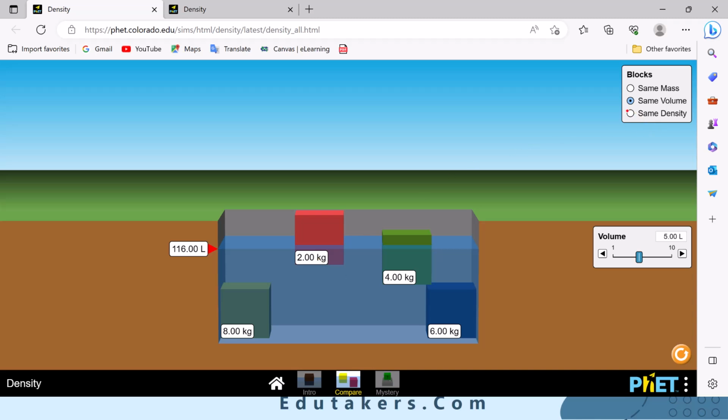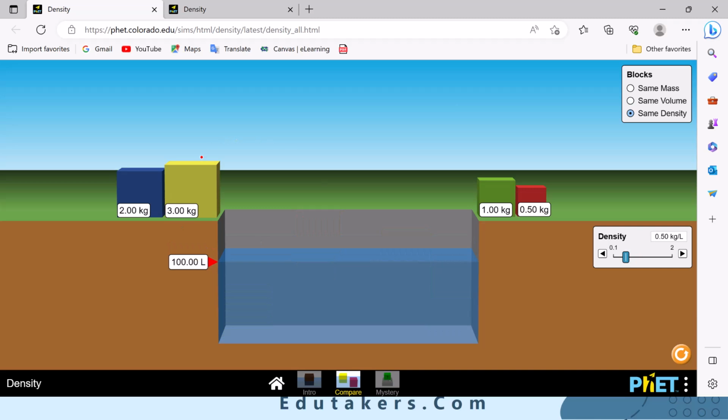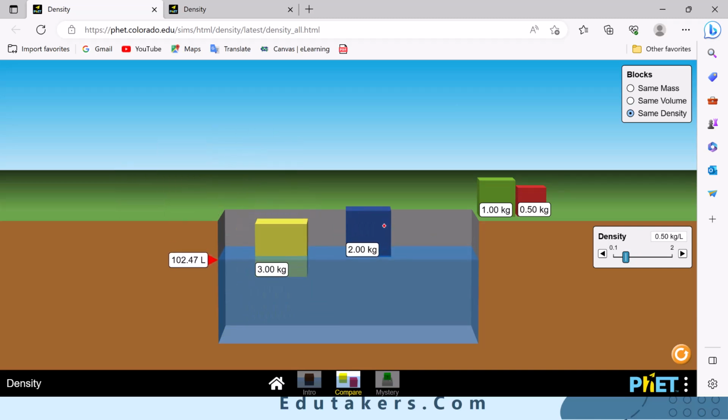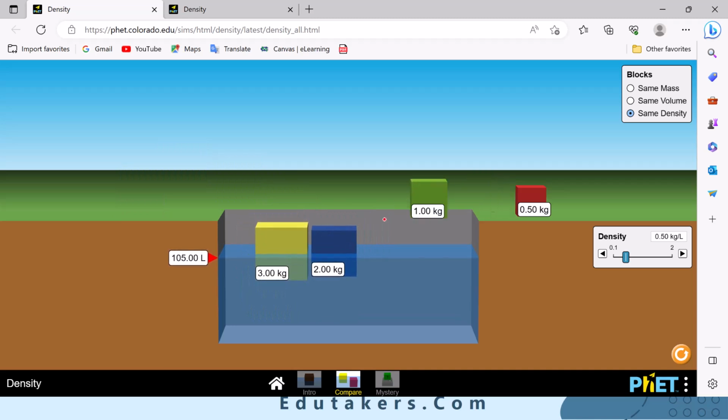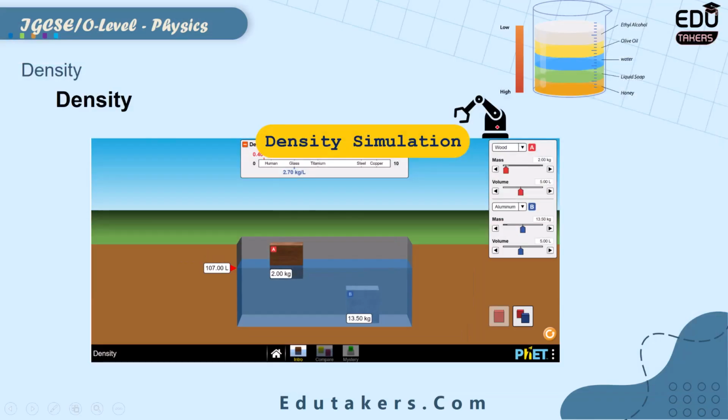After that, if I consider here that the density for all of these is the same, then see here, when the density is the same, what will happen? The density for all of these blocks is the same, which is even smaller than the density of the water. So all of these blocks will float over the surface of the water because of the same value of the density. You can practice all of these as well here. It's present on your account.